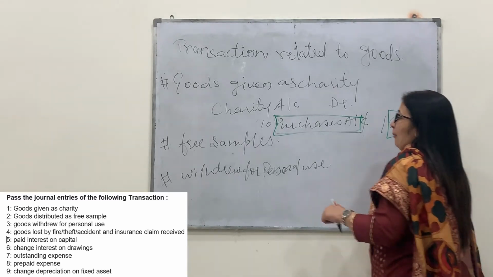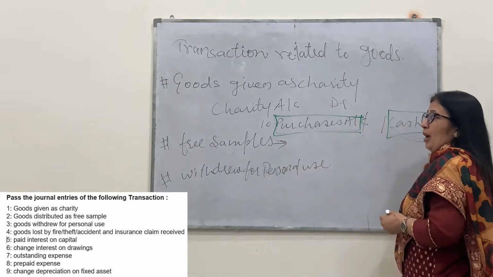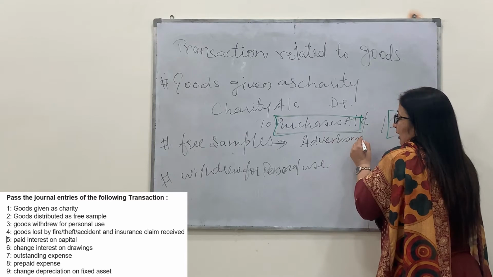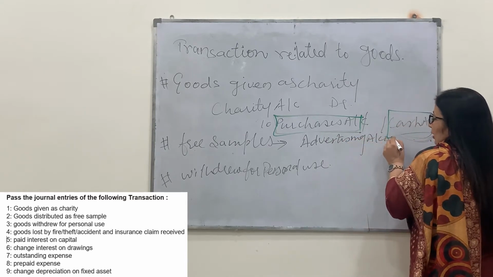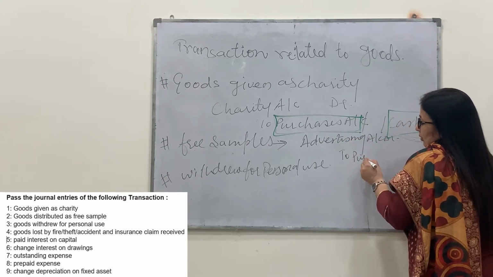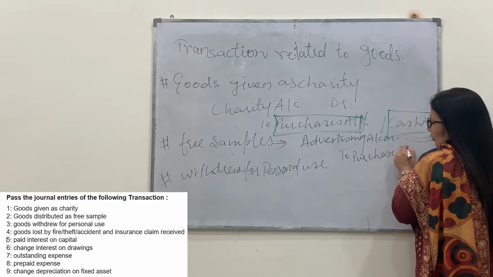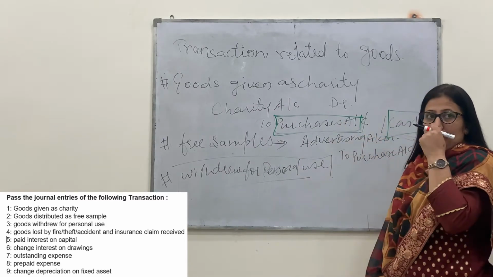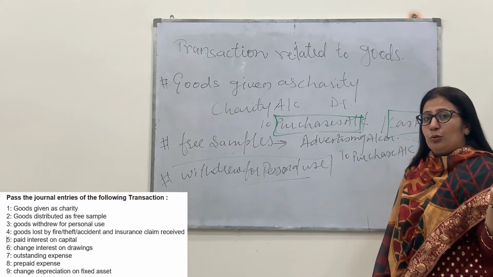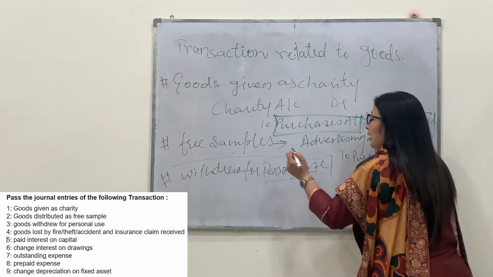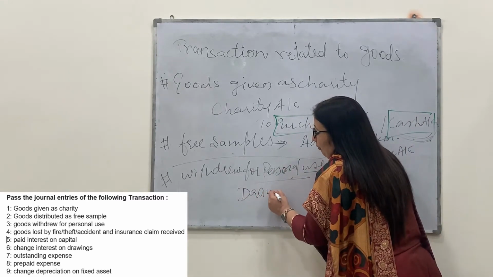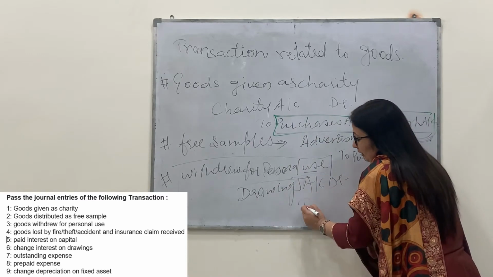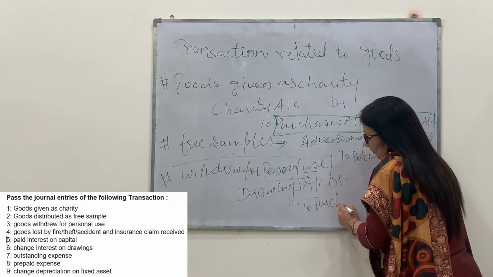Please keep in mind, when the goods are given as a free sample, it is for advertising purposes. So advertising account debit to purchases account. The next is goods withdrawn for personal use. When the goods are used for personal use, it is a matter of drawings. The entry will become drawings account debit to purchases account.